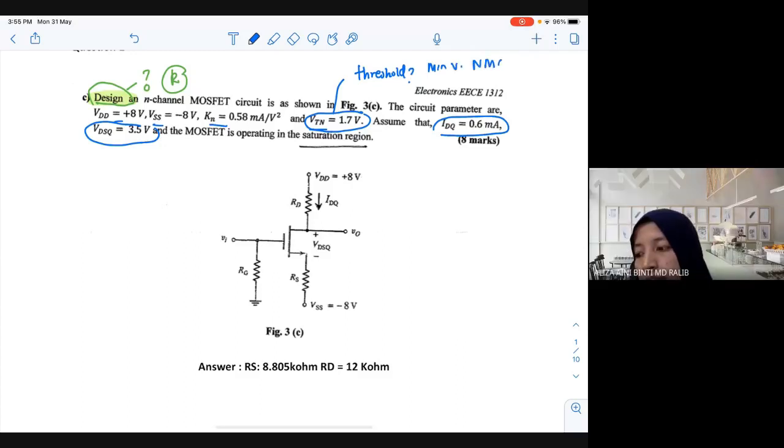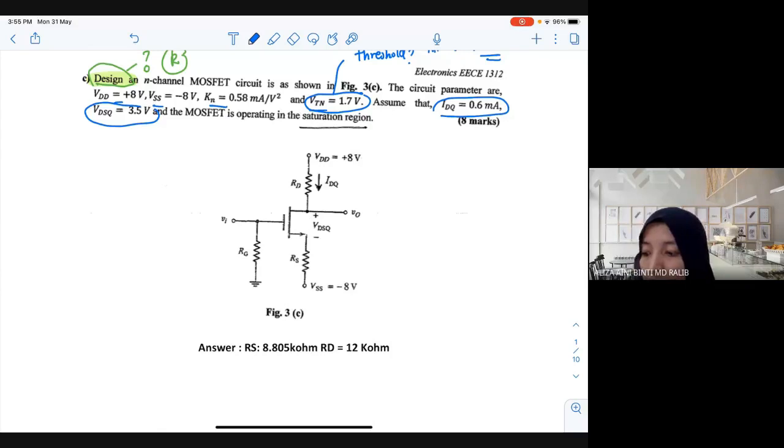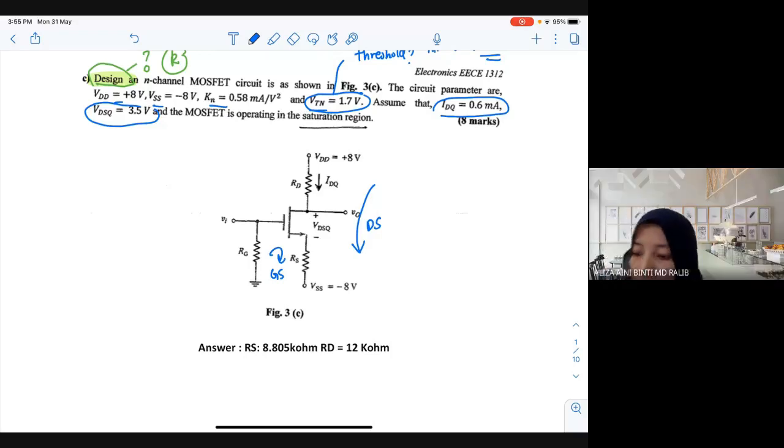Yes, minimum voltage to turn on the MOSFET. Okay, so when you're given the threshold, now how are you going to start? Are you going to start with a GS loop or DS loop? GS. Okay, let's start with GS.